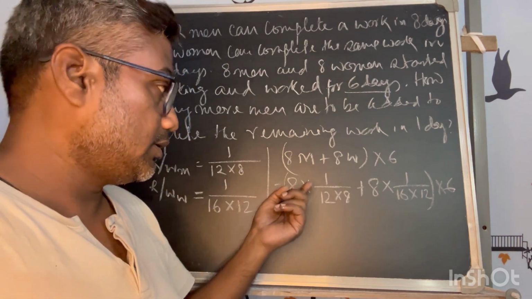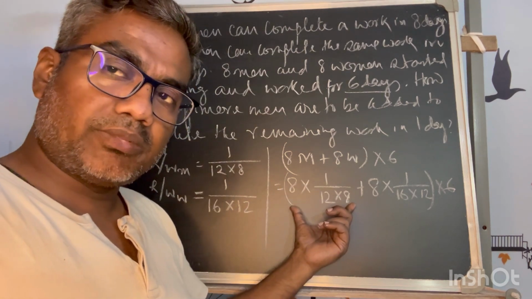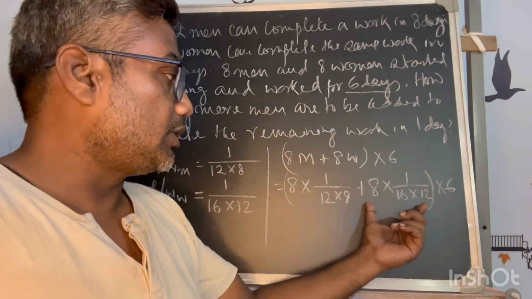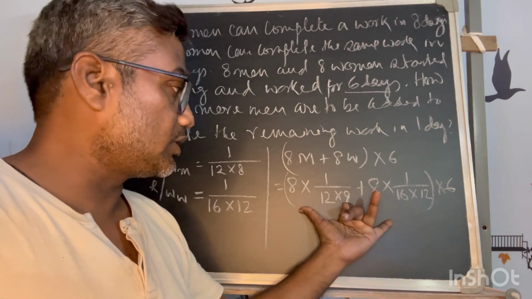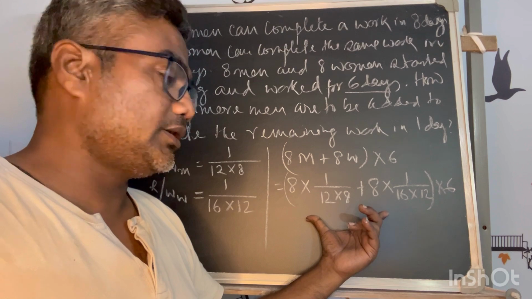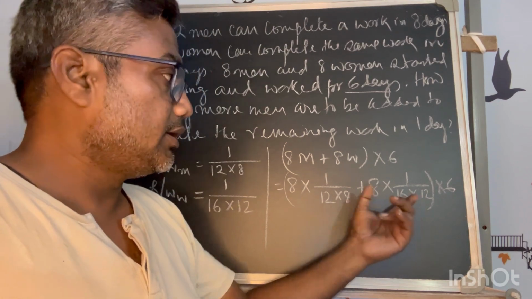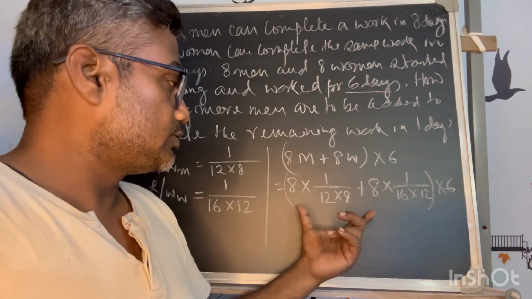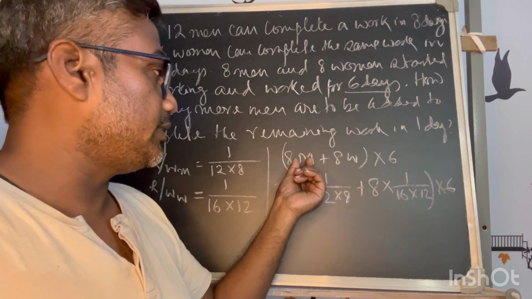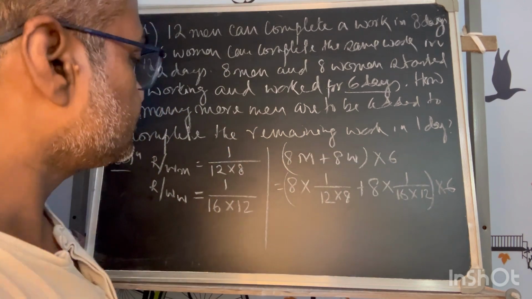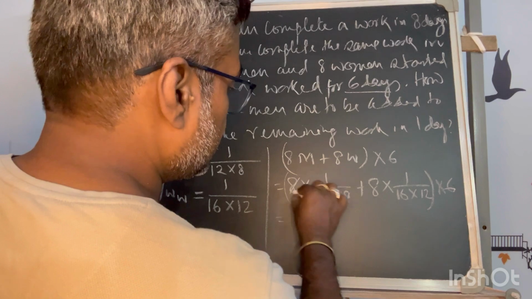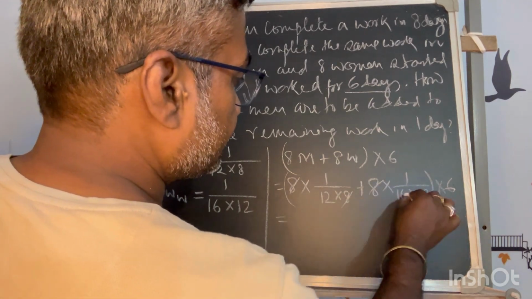Into the men. So work done per day by 8 men, work done per day by 8 women. So this is the total work done by 8 men and 8 women in a day, into the days work done by 8 men and 8 women in 6 days. Understood? So now it will be easy to calculate.